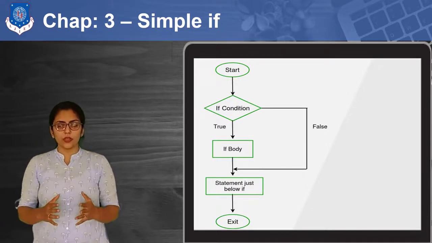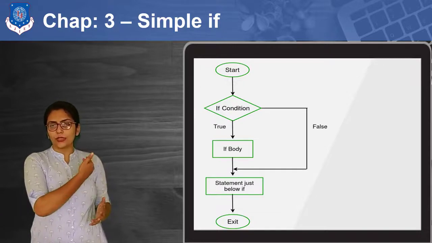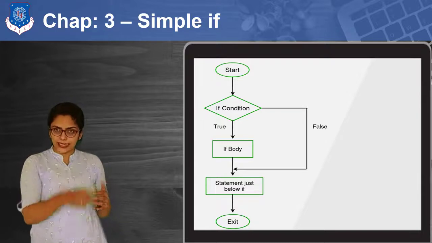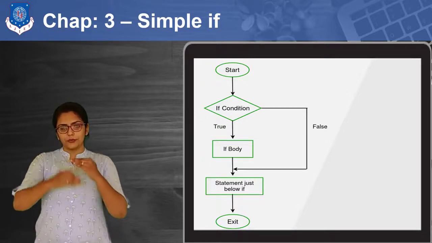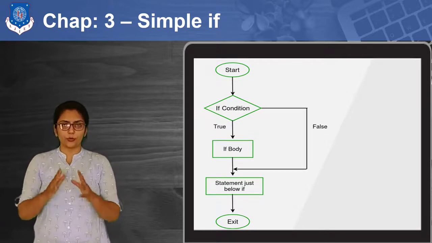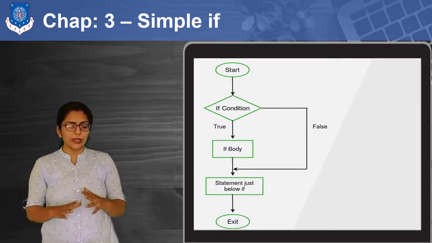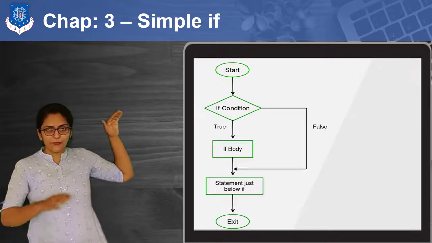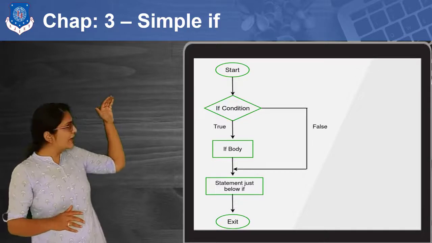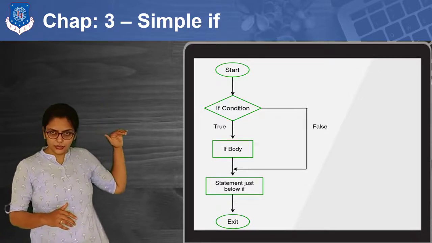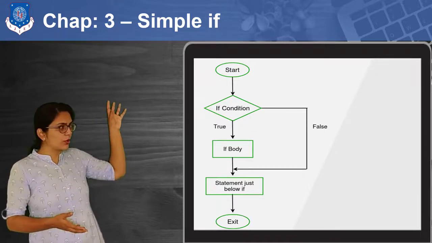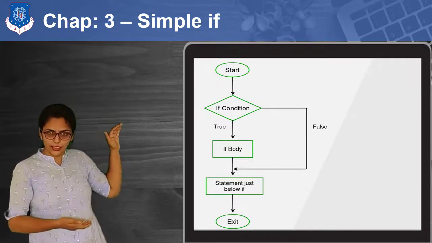But if the condition is false, then it does not go to that block of code inside the if statement, and it will just skip that code and execute the statement following the if block. We will see that in the program, but right now you just need to understand the diagram. As you can see over here, each flowchart will start with Start. Then I am checking the condition, like you may say that the user is entering an input, and based on that input, I am checking the condition.